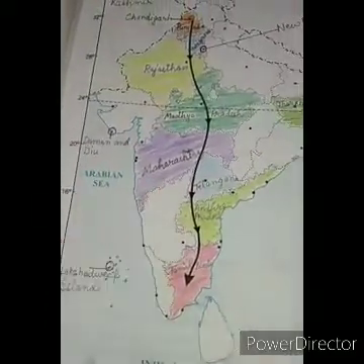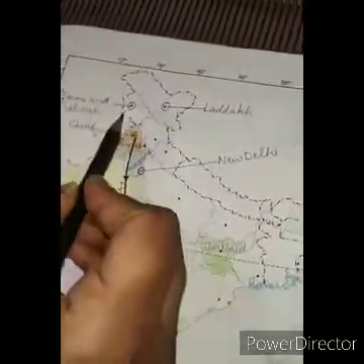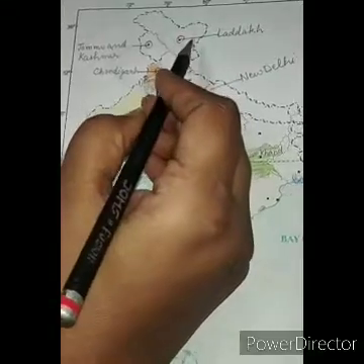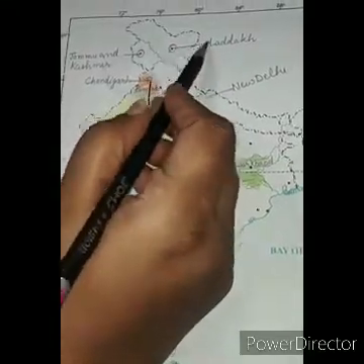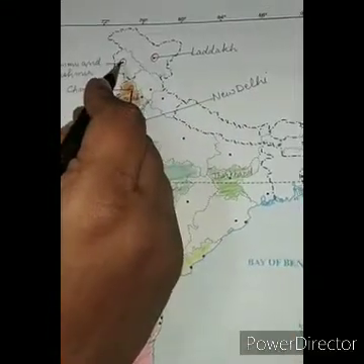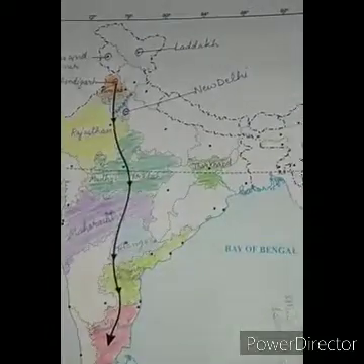And then the newly formed union territories of India. One is Jammu and Kashmir, and on top, on the northern part of India only, we have Ladakh. So you do not color these union territories, only make a circle so that you can easily identify these things.